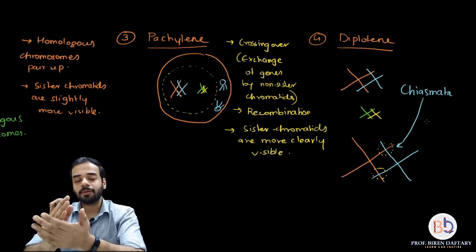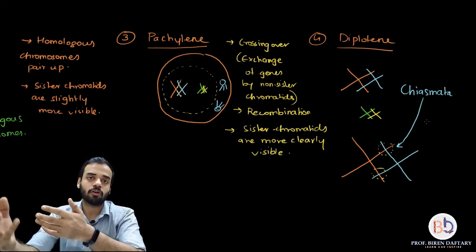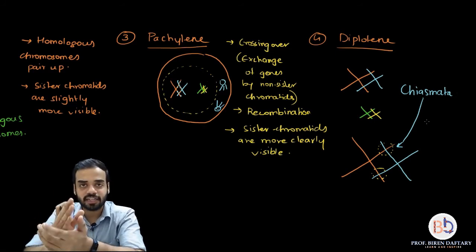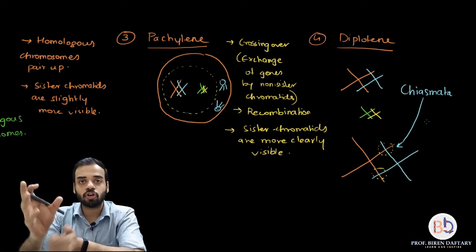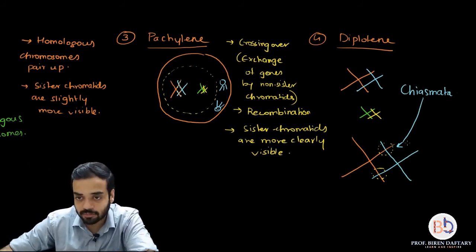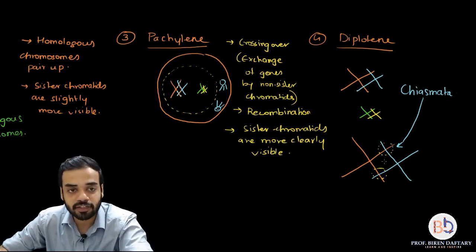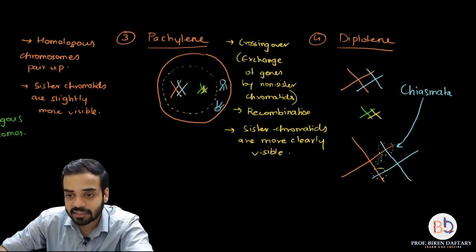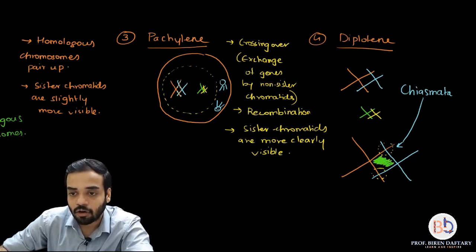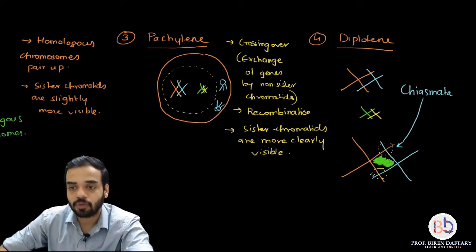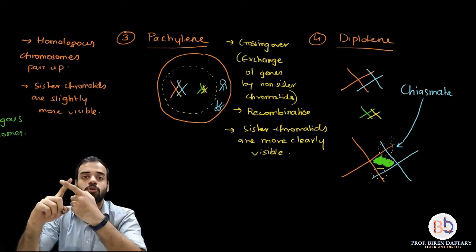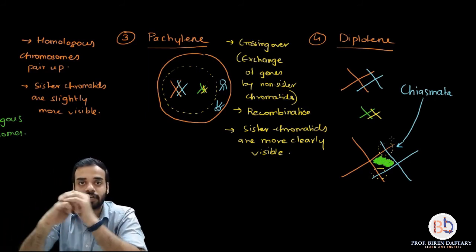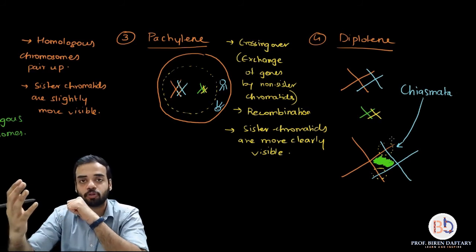Many people have a confusion between synaptonemal complex and chiasmata. The difference is very clear. Synaptonemal complex is the gum which is joining both the homologous chromosomes. If I show it with green color, then this green area which I am shading is the area of synaptonemal complex. Whereas chiasmata is this X-shaped structure where the two homologous chromosomes are overlapping each other. That is the difference between chiasmata and synaptonemal complex.